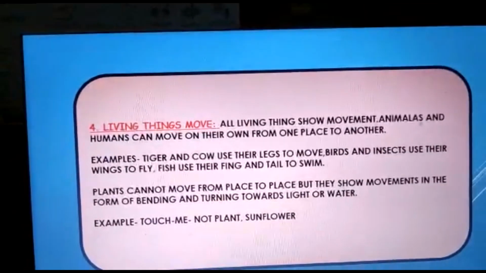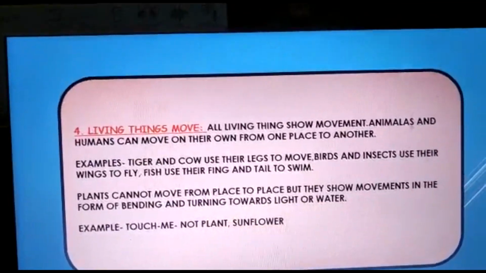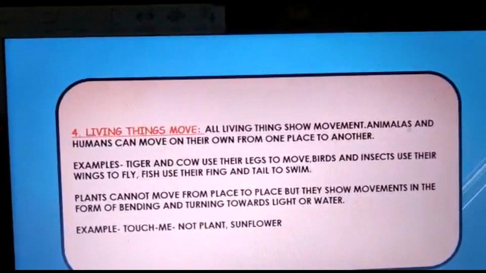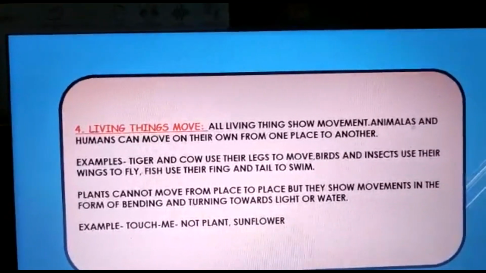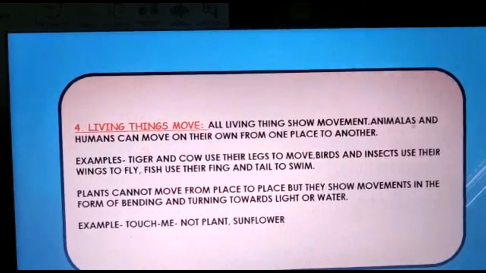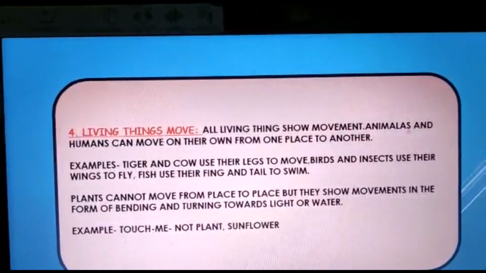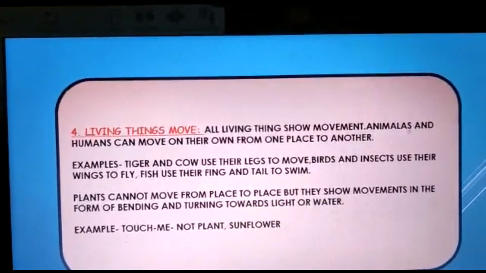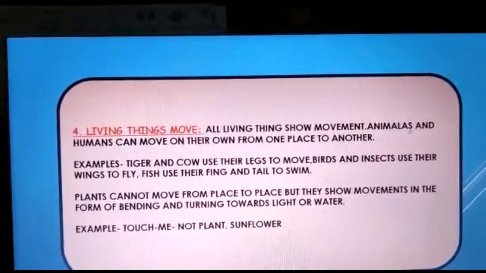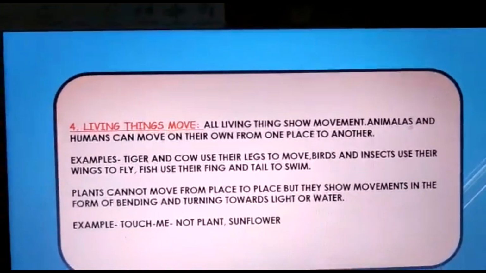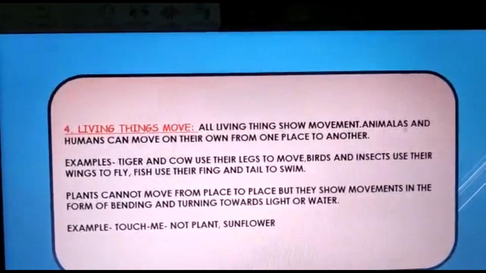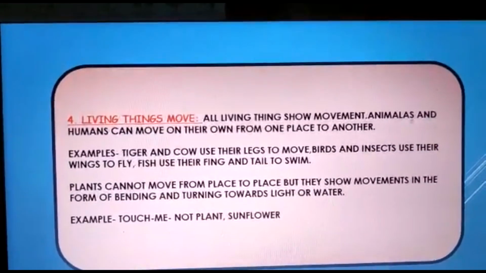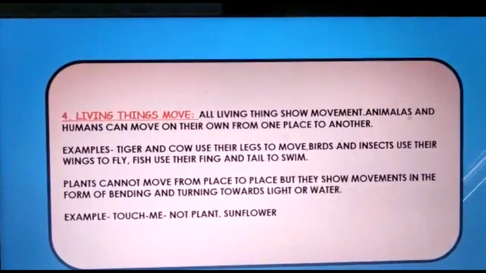They contract themselves. So this touch-me-not is an example which can show movement. Some plants also show movements in the form of bending and turning towards light or water. So this is another important characteristic of living things, that living things can move.